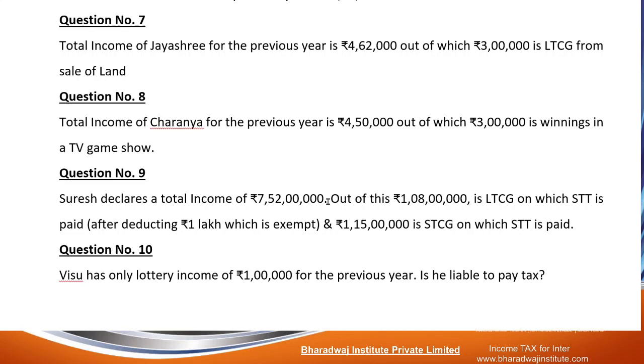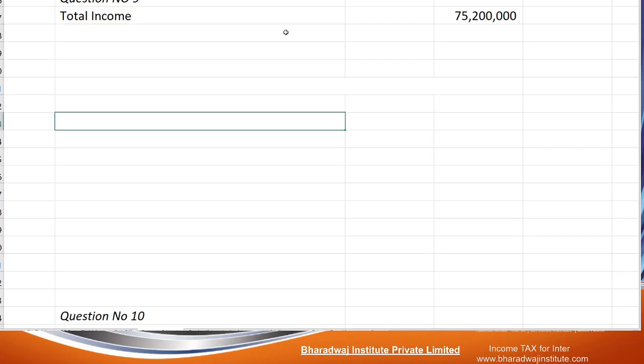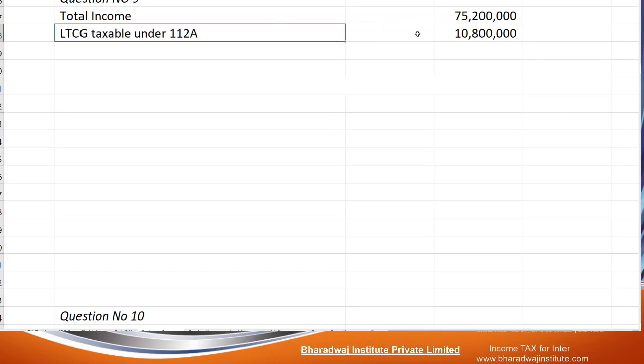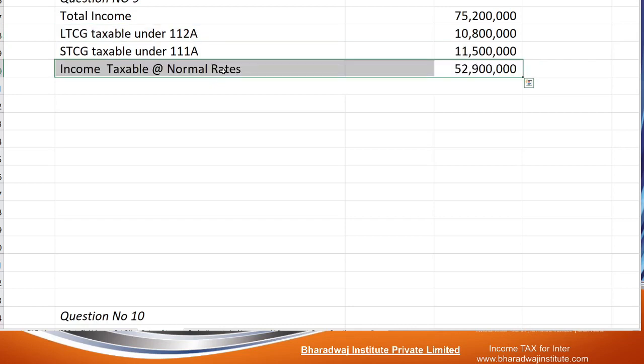Listen to it carefully, then you can copy. Done? Okay, let us see. Total income is 7 crore 52 lakhs. In this, what are the incomes which are taxable at special rate? LTCG on which STT is paid is given. STCG on which STT is paid is given. Balance income, which is taxable at normal rate, is 5 crore 29 lakhs. Okay, income exceeds 5 crore. So the surcharge will be at 37%.